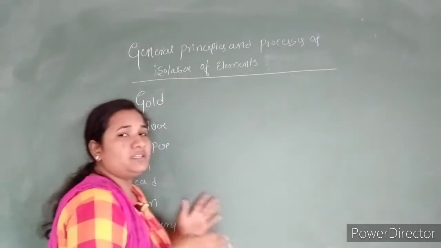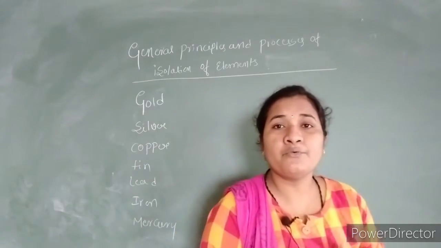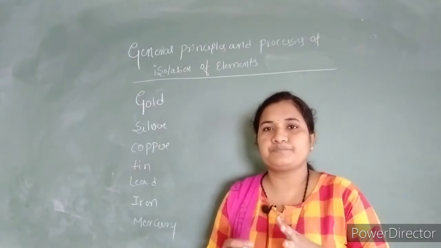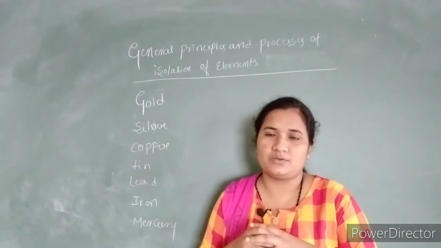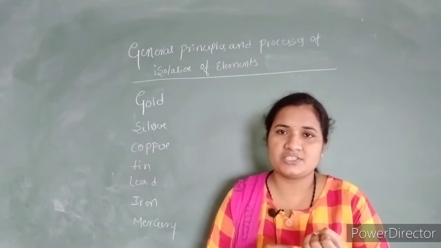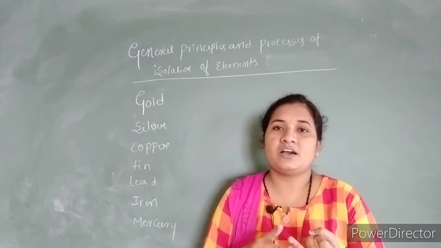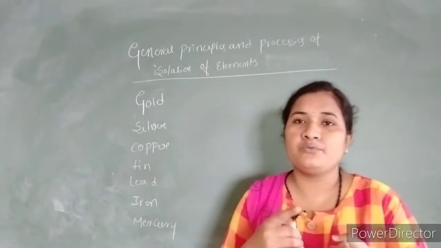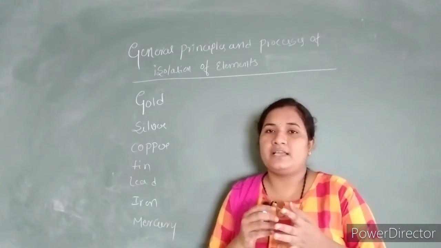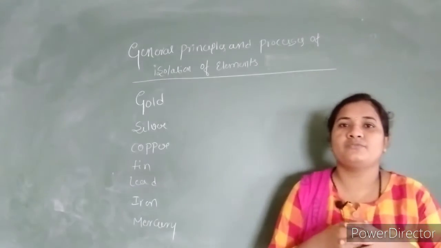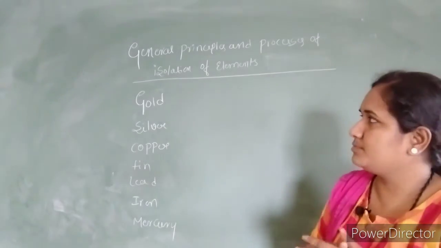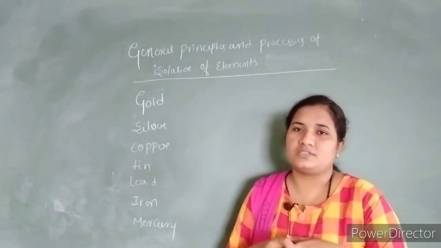In this chapter we are going to learn how we can extract metals from their ore. Throughout the unit you are going to learn about extraction, purification methods, concentration methods, and how we can isolate the elements. Lastly we are going to estimate the percentage of metals, and the Ellingham diagrams, etc. These are the main concepts.